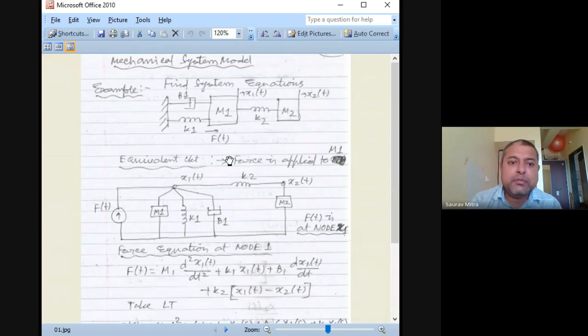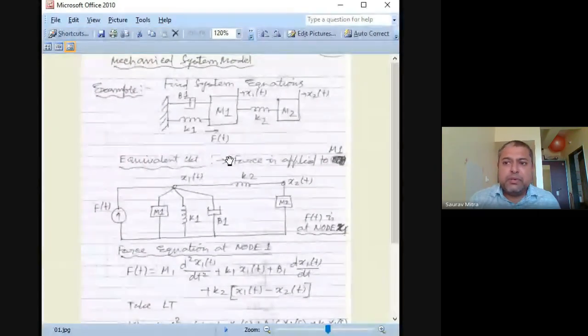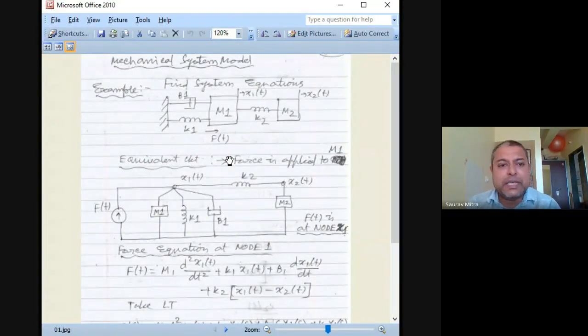That means I can give you a mechanical numerical and ask you to convert it into electrical. Now electrical has two types, FV and FI. There is nothing to get confused about, because all the terms we know now. The only thing is how to do it. The more numericals we solve, the more we understand exactly how it is. So this is the equivalent circuit, which is called the free body diagram.